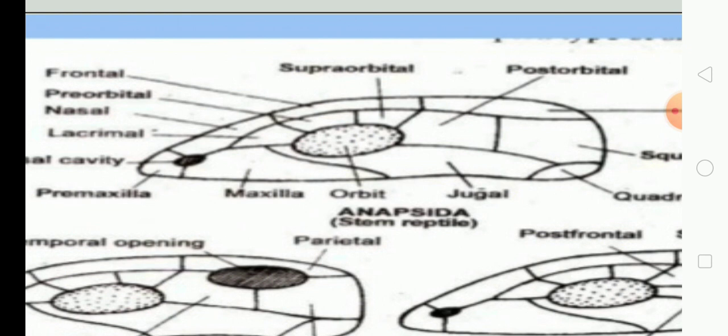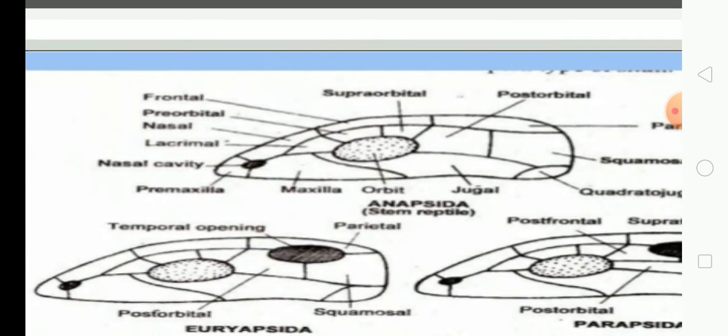The topmost row has three different types of bones: nasal, frontal and parietal bones. The middle row is formed of lacrimal, then preorbital, then supraorbital, then postorbital and then squamosal.